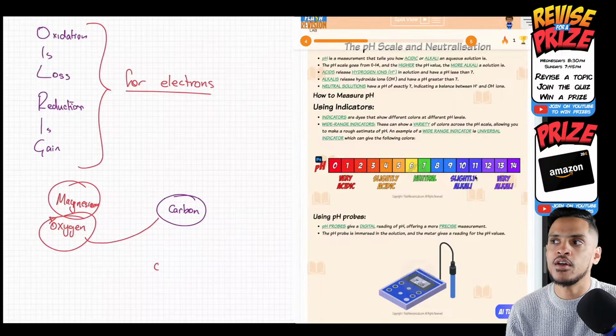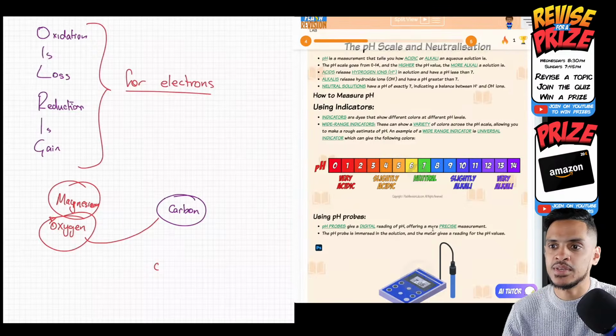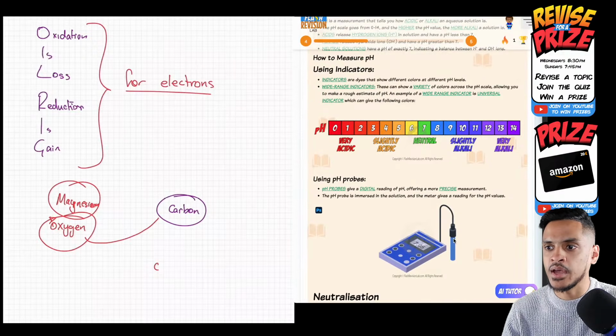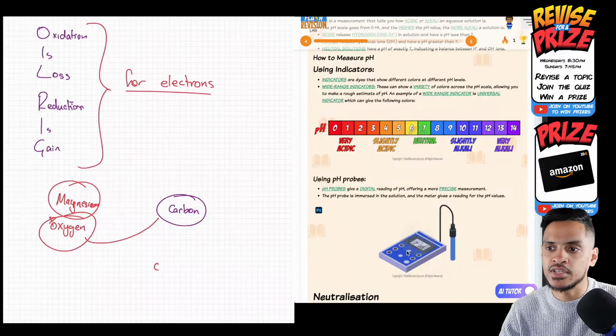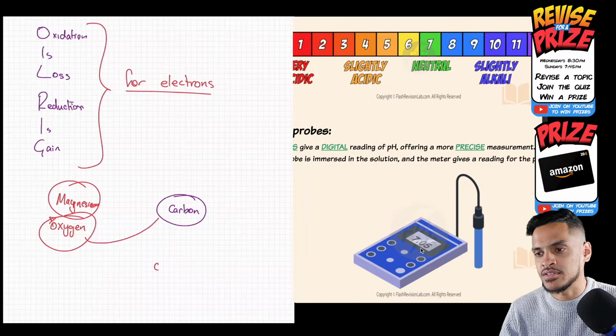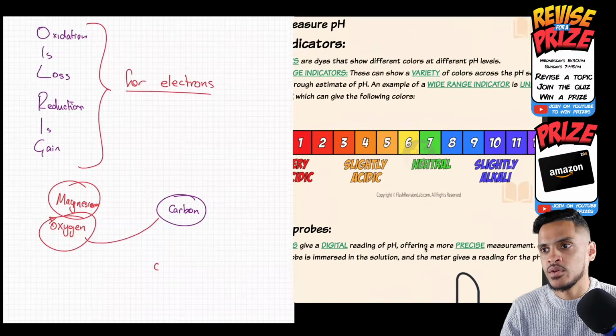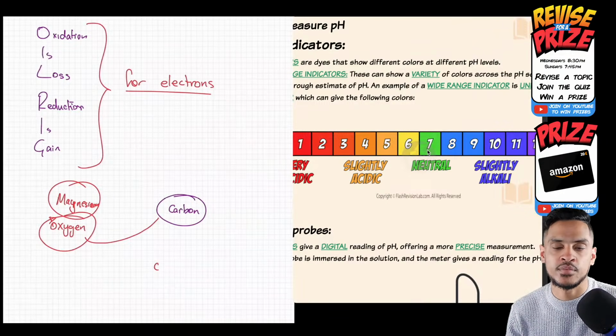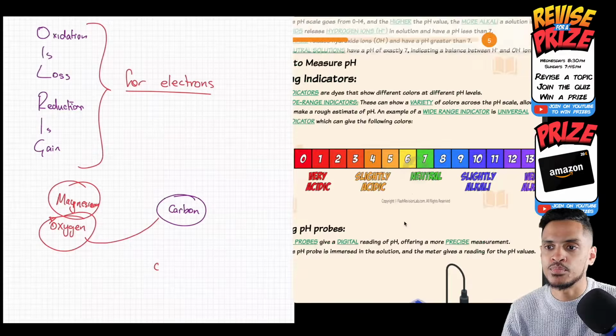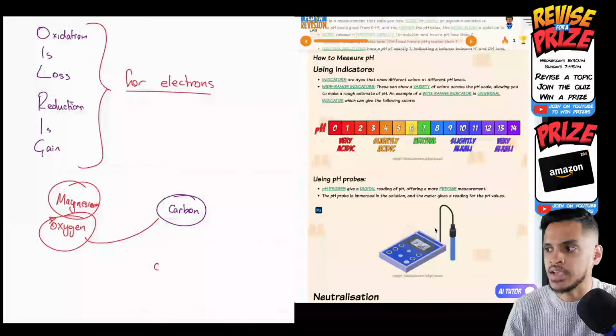But if you need a very accurate way of finding the pH of something, you can use a pH meter and a pH probe, which you can see here. It's just got this little probe that you put into the solution and it'll give you a digital reading. So it will tell you exactly the pH. Here it says 7.05, whereas with the indicator we would just see a green color and have to judge it ourselves. It's very subjective. We would have to guess the pH. This is a much more precise way of measuring the pH.